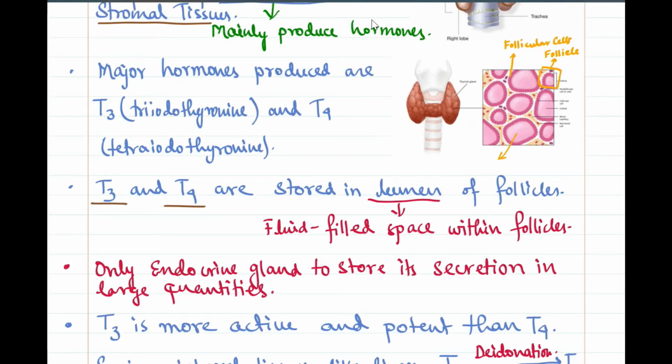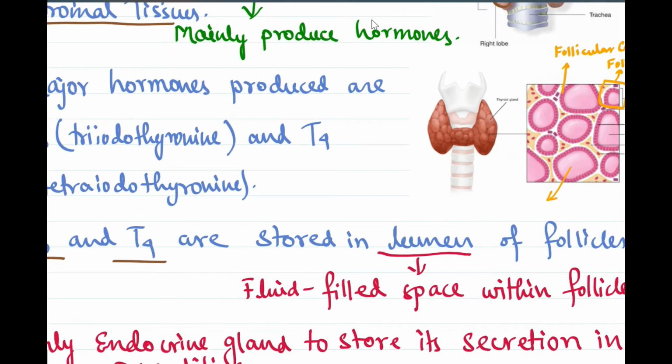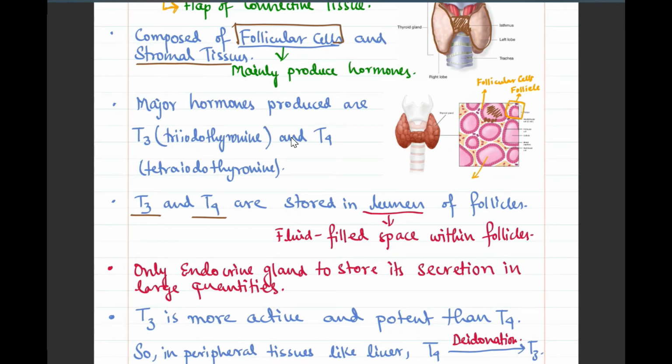Now T3 and T4 are stored in the lumen of follicles. What is the lumen? The fluid filled space within the follicles is called the lumen. Coming to that, this round like structure is the follicle, and surrounding the round like structure are very small cells. These are called follicular cells, and the fluid filled space is called the lumen of the follicle. And in this lumen of the follicle, the thyroxine hormone is stored as well as synthesized.